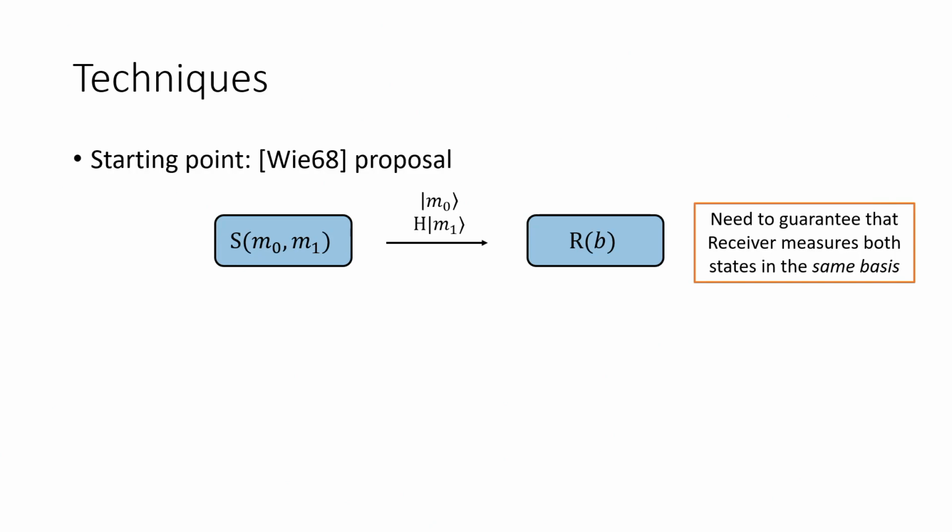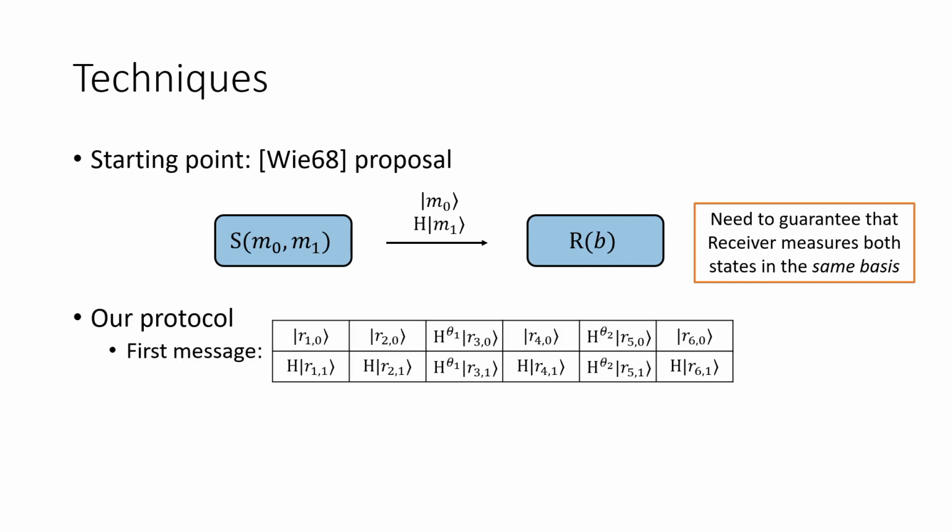So roughly how we accomplish this is as follows. I'll give a high-level picture of what the three messages of our protocol look like. Our first message is basically just a parallel repetition of Wisner's proposal, encoding random bits.